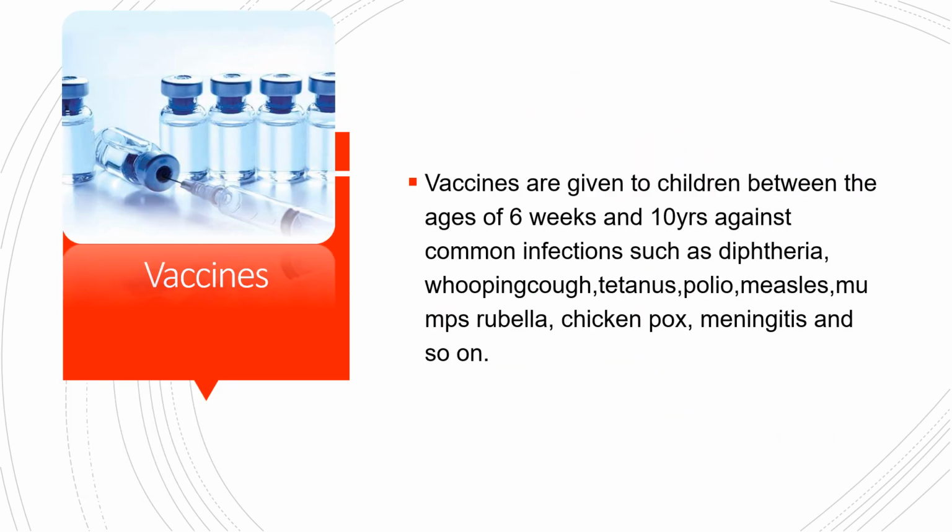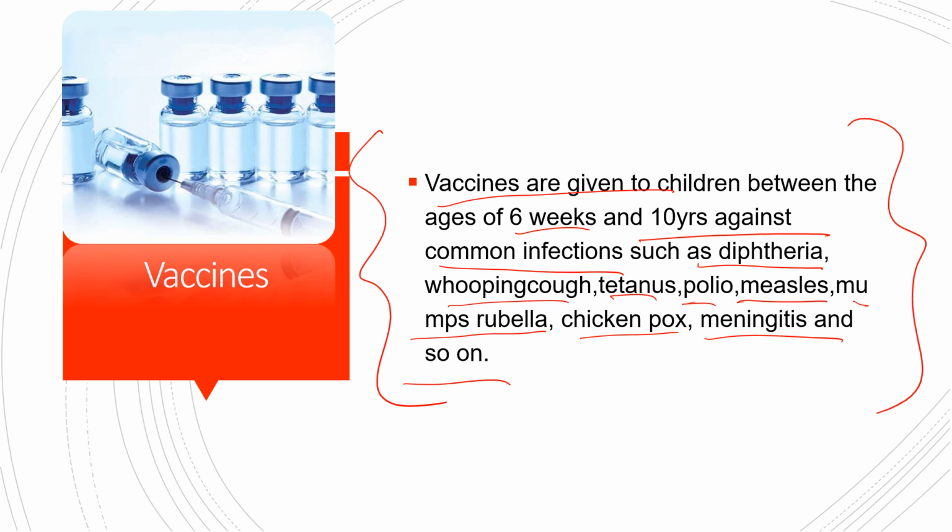So vaccines are generally given to children between the ages of 6 weeks to 10 years against common infections like diphtheria, whooping cough, tetanus, polio, measles, mumps, rubella, chickenpox, and meningitis. So this is the general age limit. From 6 weeks to 10 years, they are vaccinated.